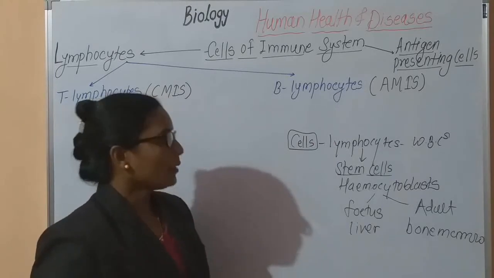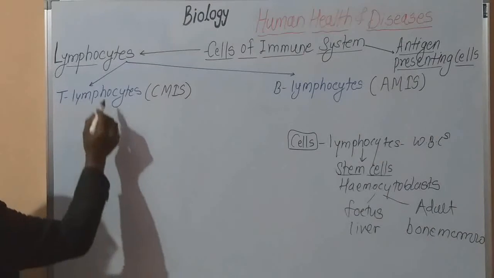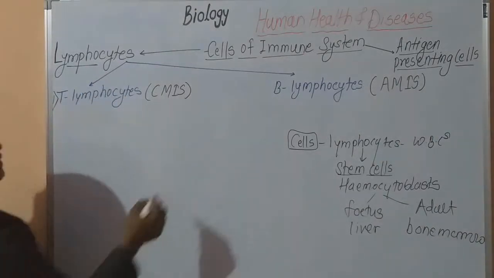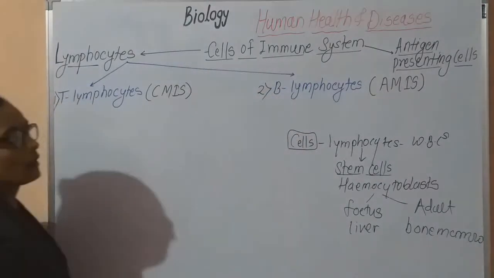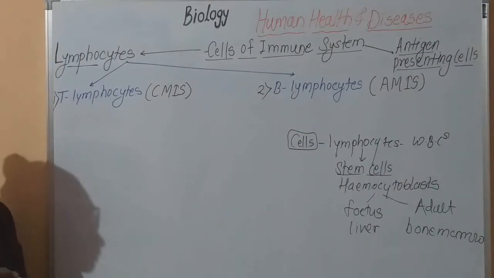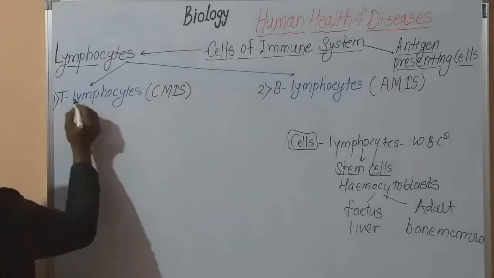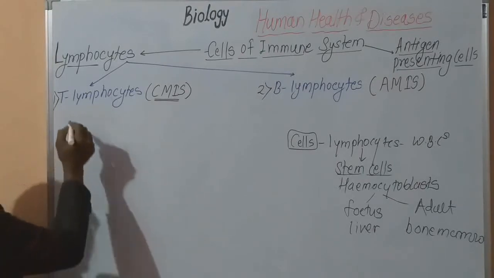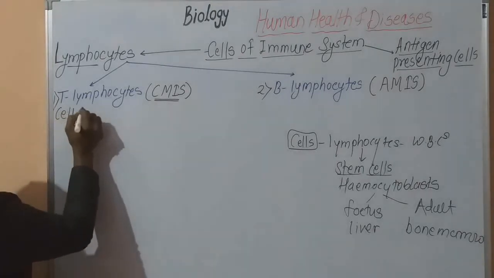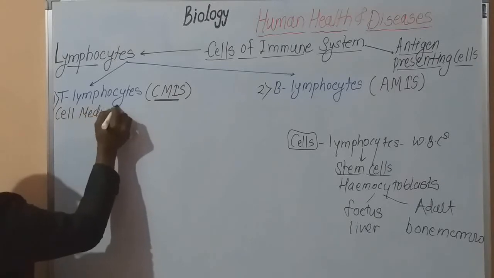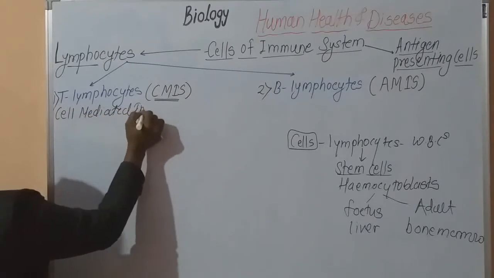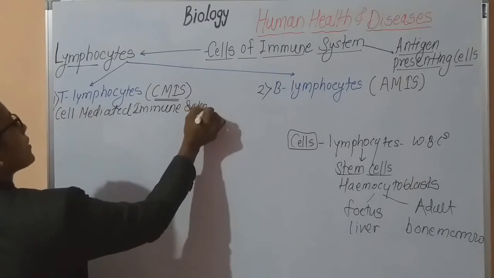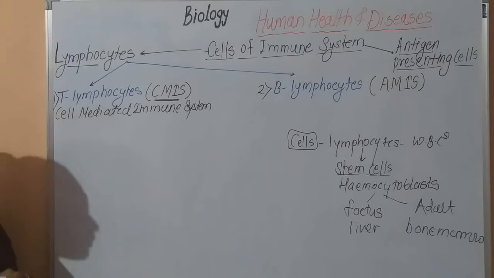Now these lymphocytes are of two types. First type is T lymphocytes and second type is B lymphocytes. T lymphocytes are responsible for CMIS. What is CMIS? C for cell, M for mediated, I for immune and S for system: cell mediated immune system.